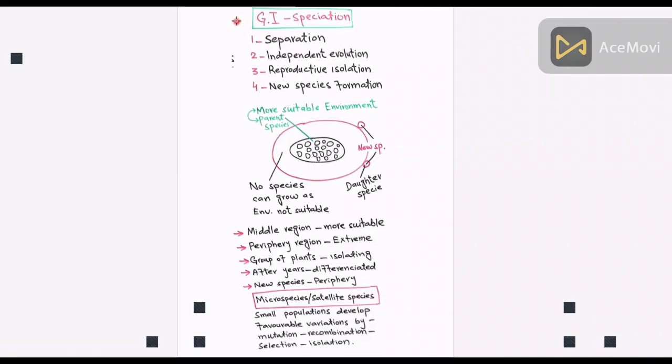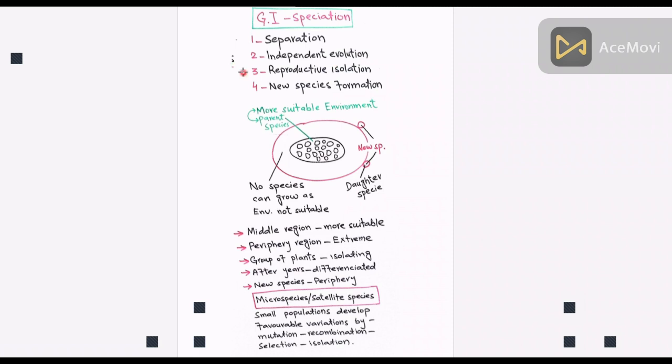How geographical isolation leads to speciation. The first step is separation: a population is physically divided. The second step is independent evolution: each group adapts to its environment through natural selection, genetic drift, and mutations.